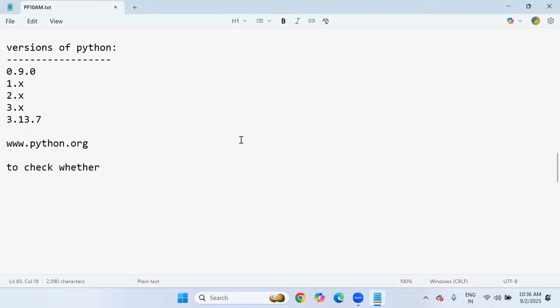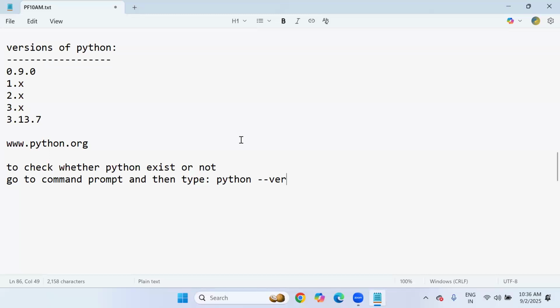Whether Python exists or not, how to check? Simply go to command prompt and then type: Python space hyphen version, like this. So if you go to command prompt and type this command, Python space hyphen version, what will you get, sir?